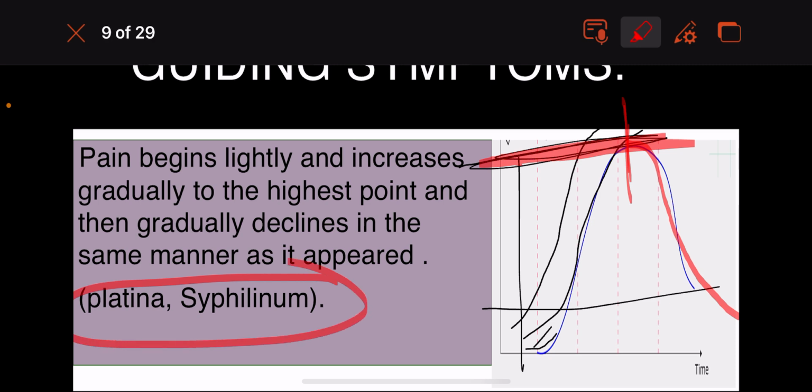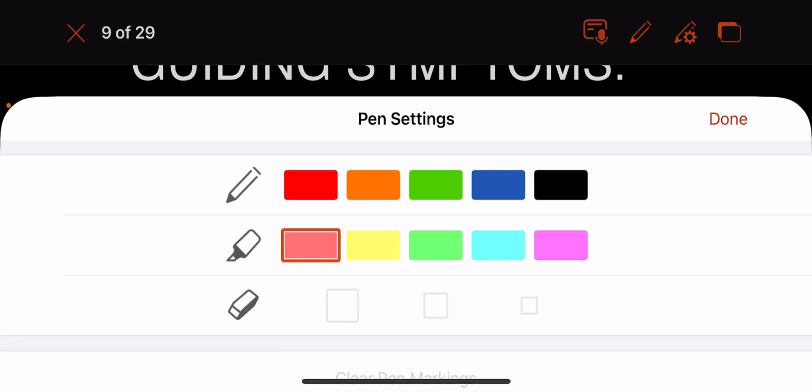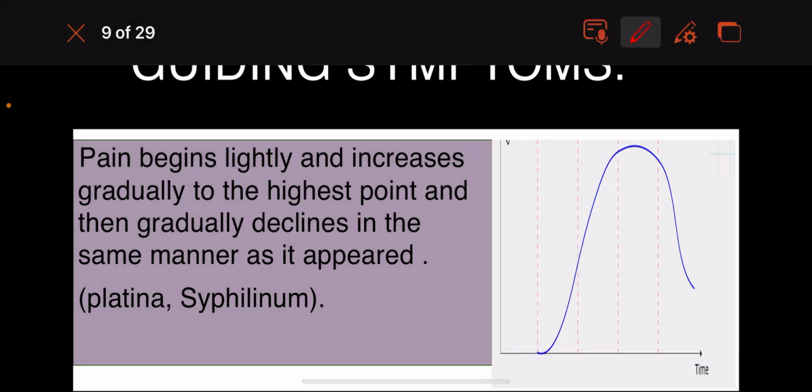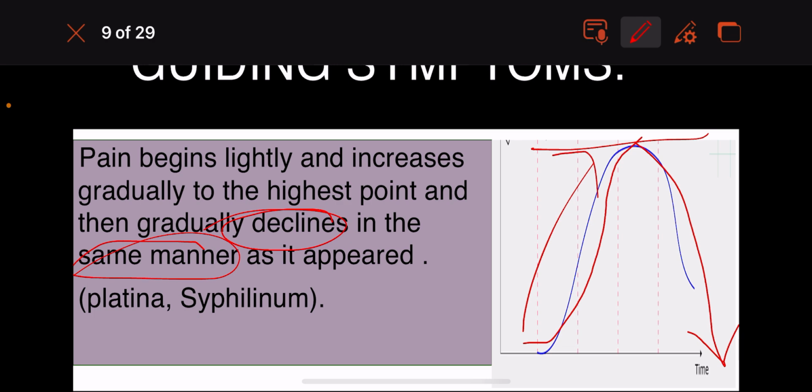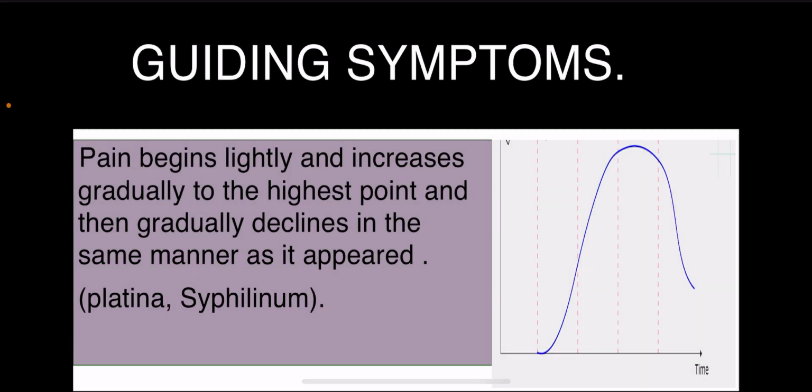Similar symptoms are found in Syphilinum and Platina. The characteristic of pain is similar in Platina and Syphilinum, where the pain starts slightly, keeps on increasing gradually, hits a highest point, then descends in the same way, declining in the same manner as it ascended. Ascend, hit a point, decline. Okay, you need to remember this point.